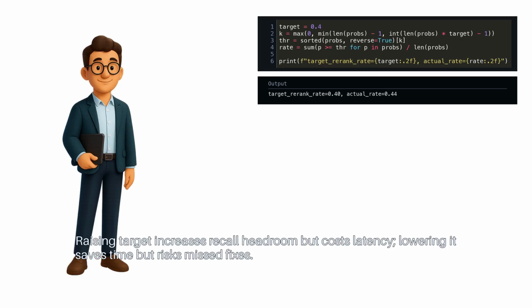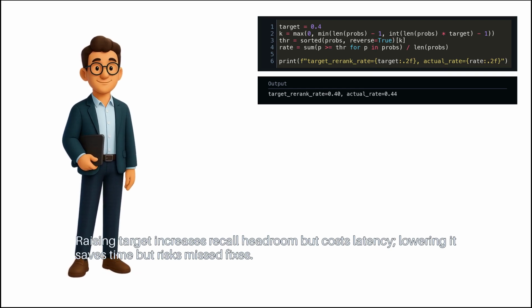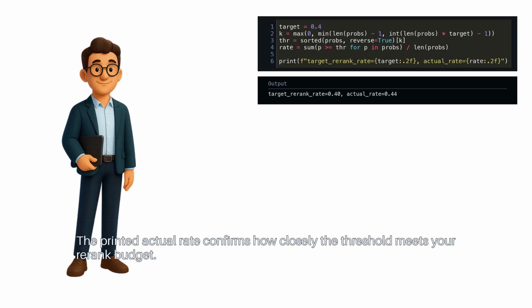Raising target increases recall headroom, but costs latency. Lowering it saves time, but risks missed fixes. The printed actual rate confirms how closely the threshold meets your re-rank budget.